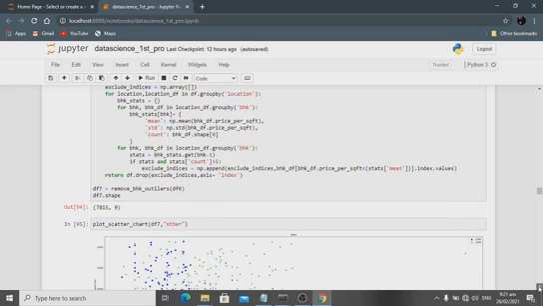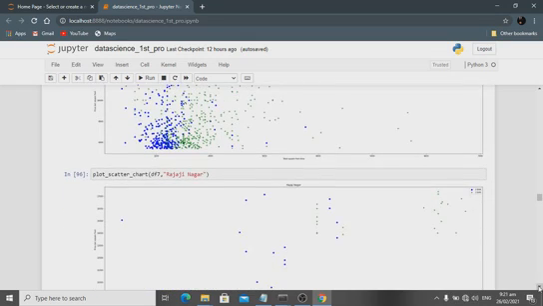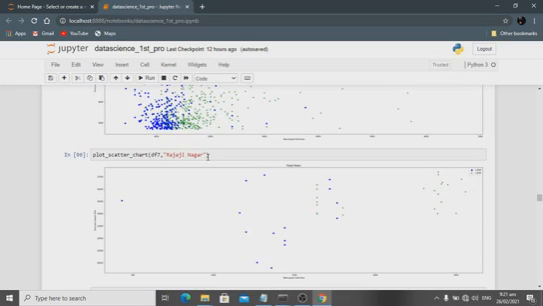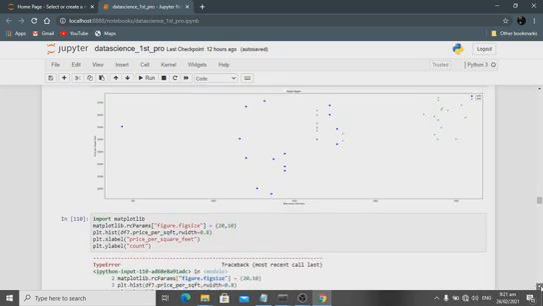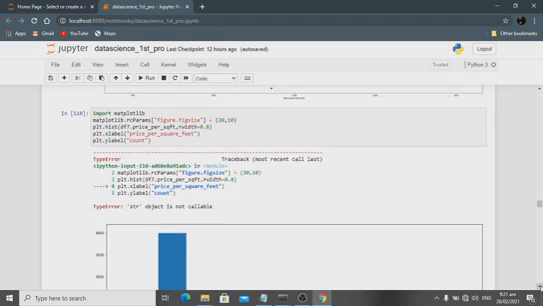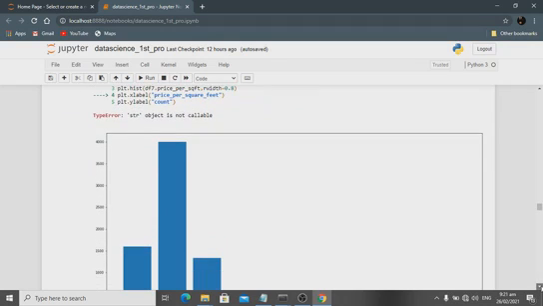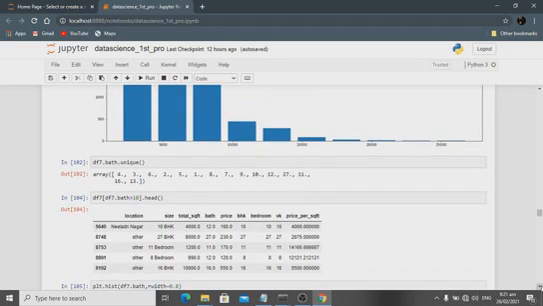This is the scatter plot. In the scatter plots of Rajajinagar, these are the outliers. Okay, this point is an outlier. Next I'm going to the map. This is the histogram plot.